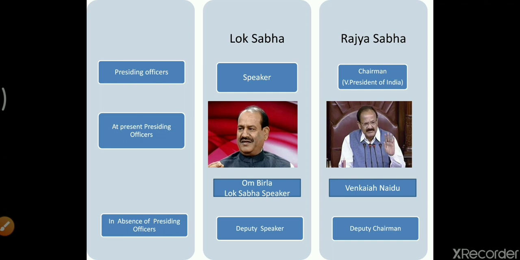So at present, who is the presiding officer of Lok Sabha? Om Birla is the Speaker of Lok Sabha, and as we know, the Vice President of India is Mr. Venkaiah Naidu. He is also the chairman of the Rajya Sabha. In the absence of these presiding officers, if the Speaker is not there, the Lok Sabha will be under the charge or control of the Deputy Speaker, and in the absence of the Chairman or Vice President of India, the Rajya Sabha will be handled by the Deputy Chairman.